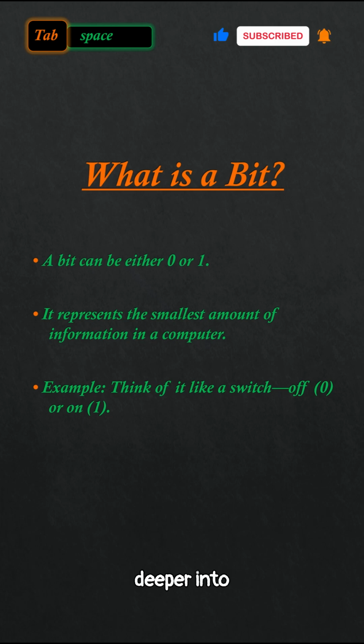Now let's dive deeper into bits. A bit is the most basic unit of data in a computer and it can only exist in one of two states, 0 or 1. Think of it as a light switch that's either off or on. These two simple values, 0 and 1, are the foundation of all digital data.